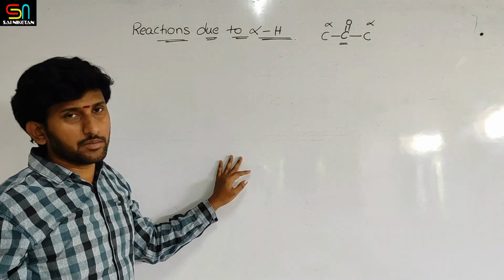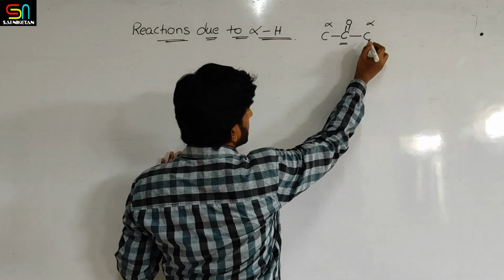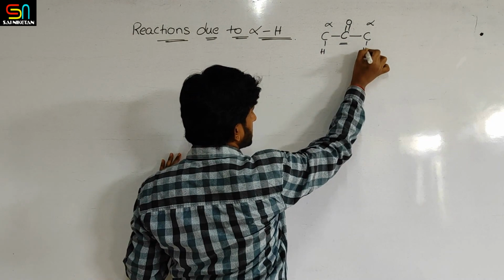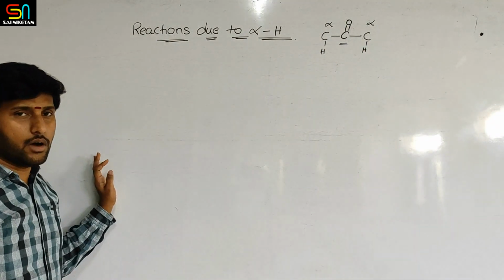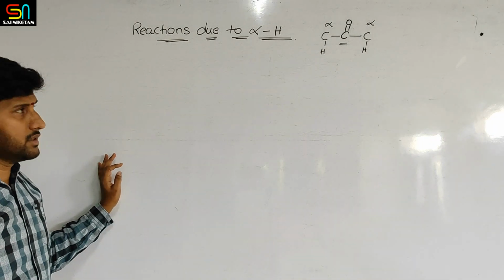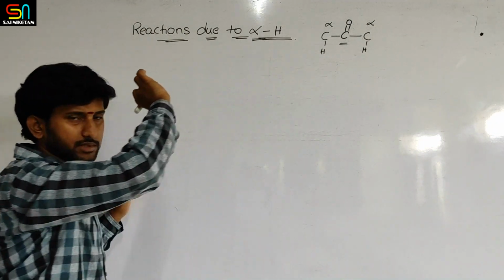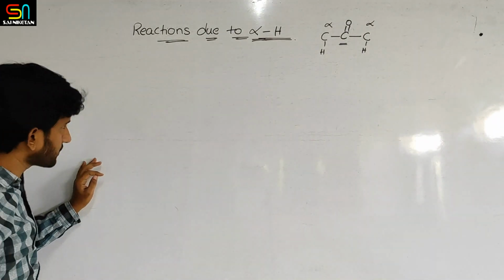Adjacent to alpha again is beta, as you know, then gamma, delta and so on. So any hydrogen atoms present on the alpha carbon are called alpha hydrogens.